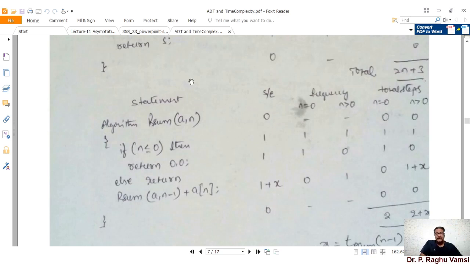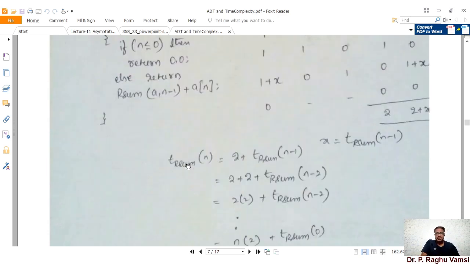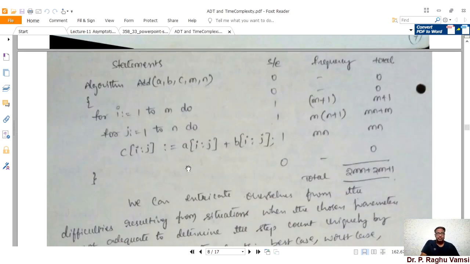Then only it can add with a[n]. So this is the way the memory growth takes place while keeping the time complexity lower. With this example, you can come to know that if you are looking for time complexity, then sometimes you need to compromise the space complexity, and if you are looking to minimize space complexity, sometimes you need to compromise the time complexity. So this is the trade-off that you are supposed to think of.